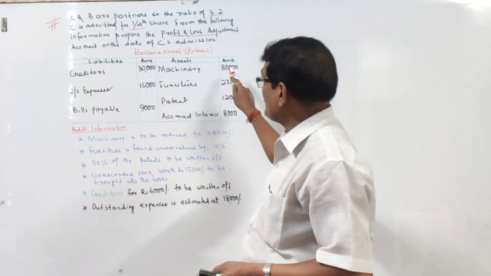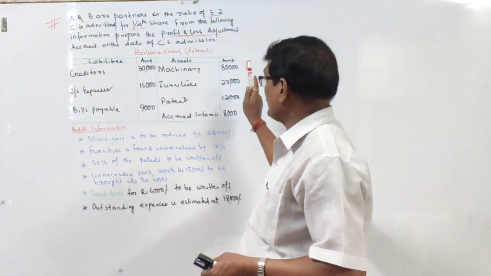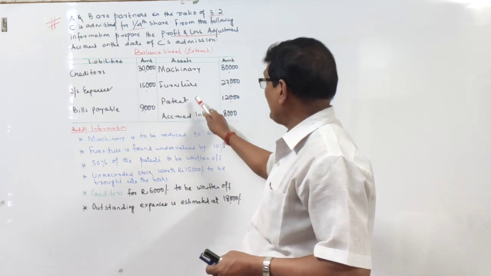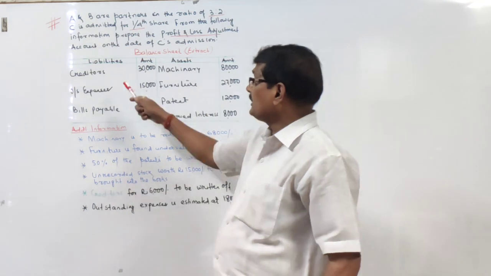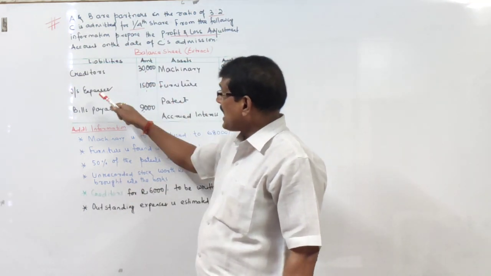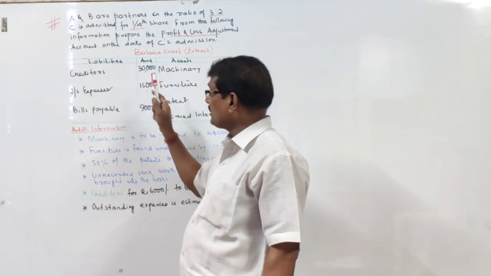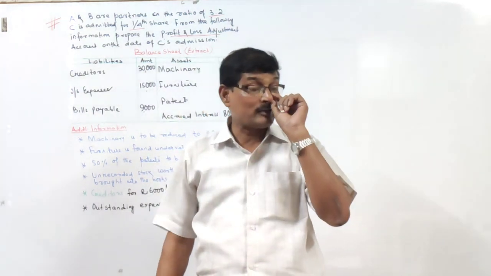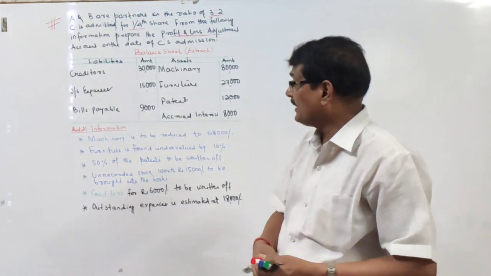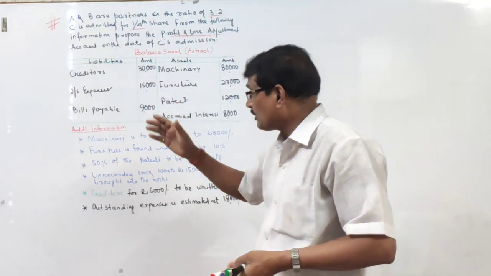Assets and liabilities: machinery 80,000, furniture 27,000, patents 12,000, accrued interest 8,000, creditors 30,000, outstanding expenses 15,000, and bills payable 9,000. This is the extract of the balance sheet, and some additional information is also given.